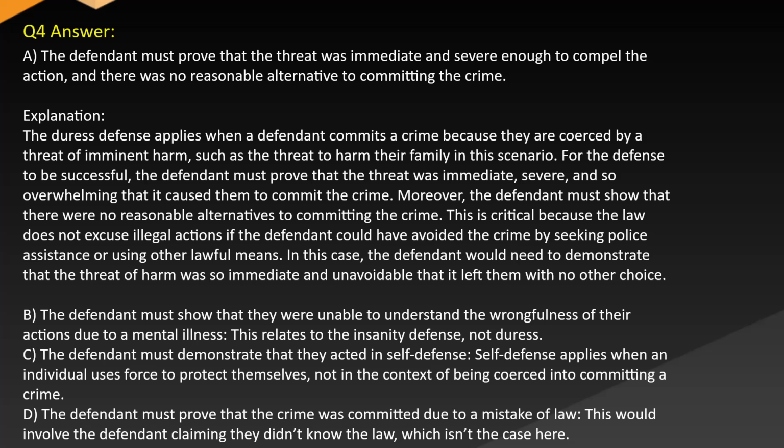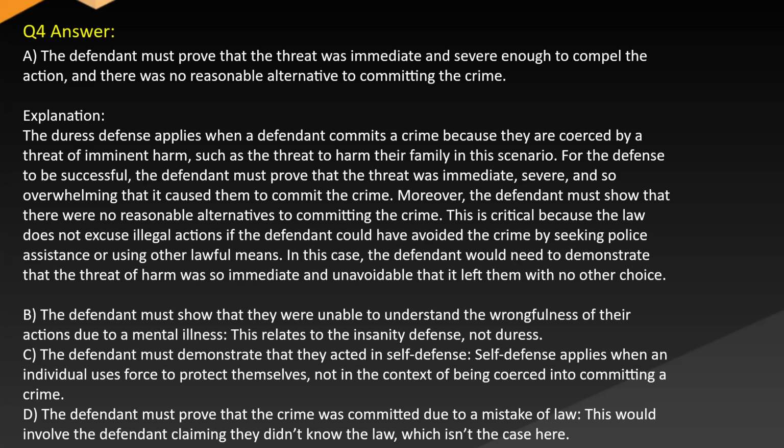This is critical because the law does not excuse illegal actions. If the defendant could have avoided the crime by seeking police assistance or using other lawful means, in this case, the defendant would need to demonstrate that the threat of harm was so immediate and unavoidable that it left them with no other choice. B.